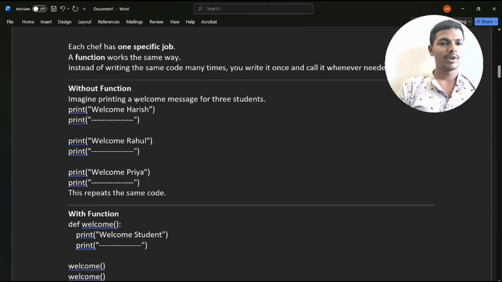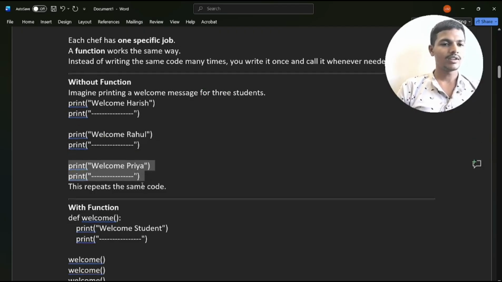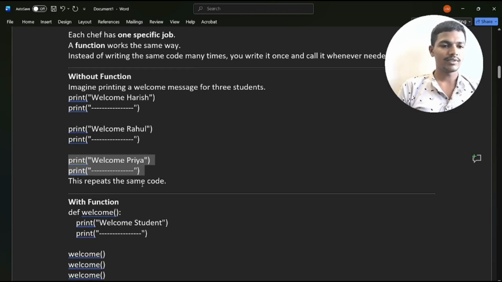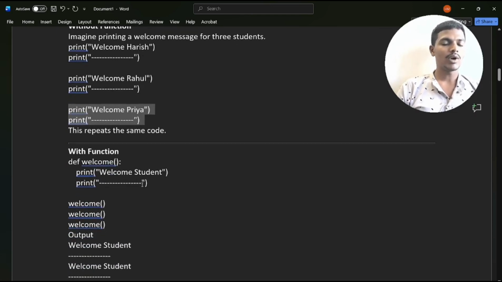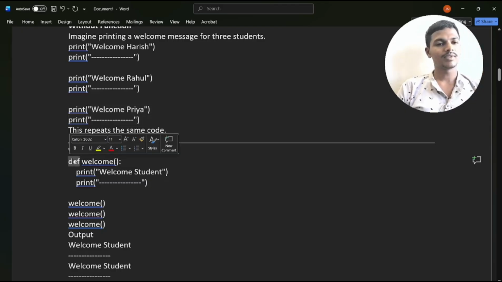Imagine printing a welcome message for 3 students. If you are printing a welcome message for 3 students, so many times you will write print welcome Arish, then print welcome Rahul, then print welcome Priya. Like that you will write it for every student. Now what is the purpose of a function? By using def you define a function. Def is a keyword. This keyword is used to write the function.